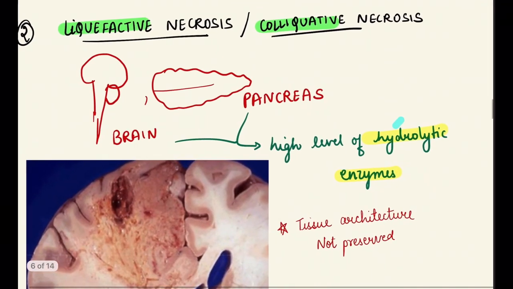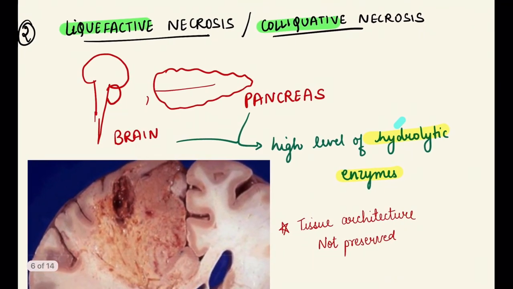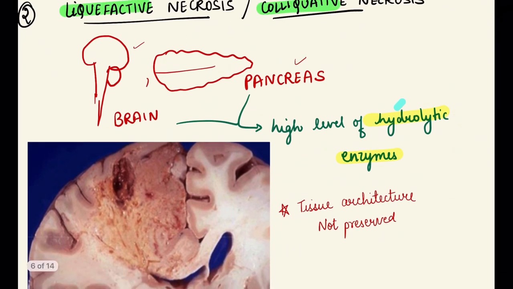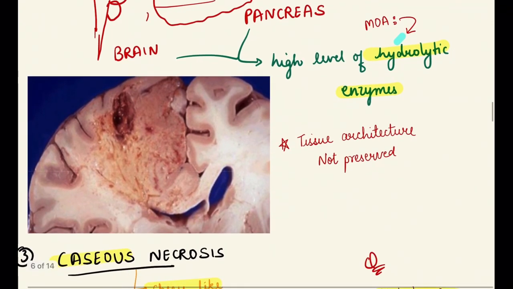Next is the liquefactive necrosis. Liquefactive necrosis, or we can say colliquative necrosis, involves the brain and pancreas. In brain and pancreas there is a high level of hydrolytic enzymes, and that's why it shows liquefactive necrosis. So in liquefactive necrosis, the mechanism of action is due to the hydrolytic enzymes. So in this, tissue architecture is not preserved.